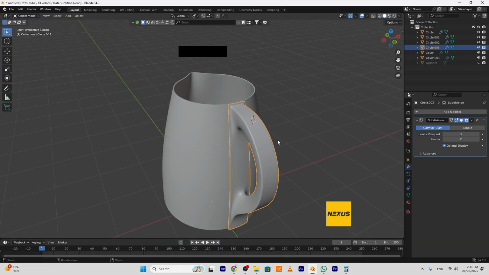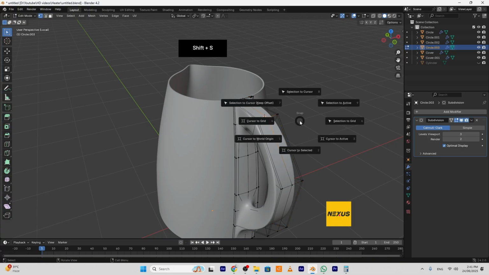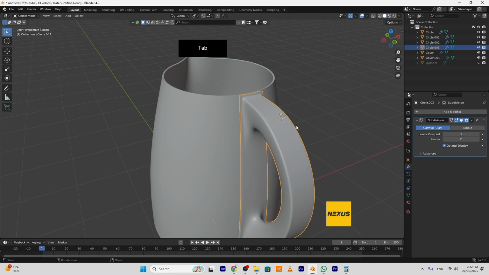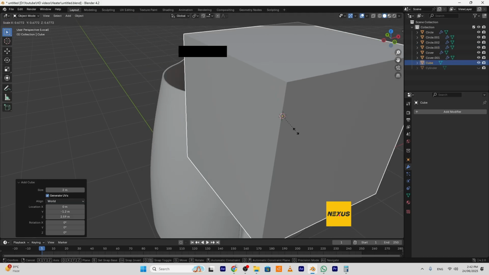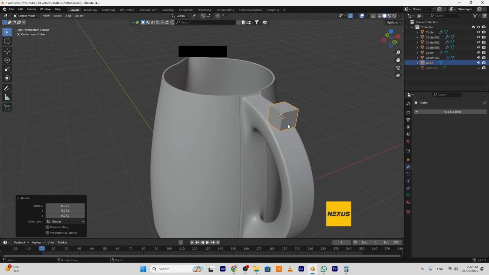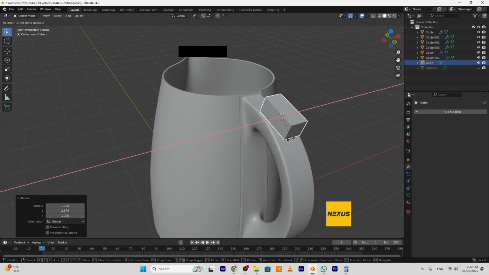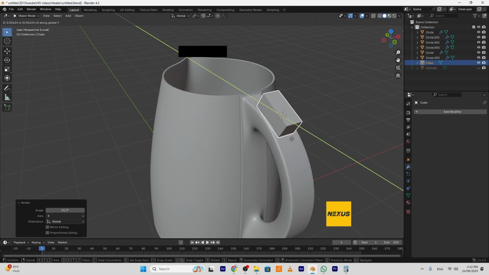Look at that. Go to edit mode, go to vertex selection and select this vertex. Press shift S, cursor to selected. So right now, if I create a cube, the pivot point of the cube will be on this vertex. So shift A, mesh cube, I will scale it like this, scale it in y-axis like that, rotate in x-axis, and I want to move it along y-axis like this.